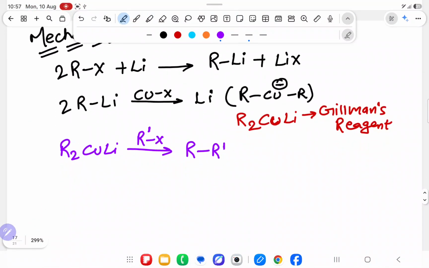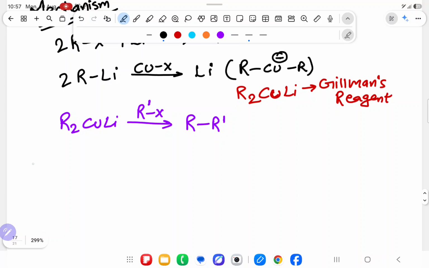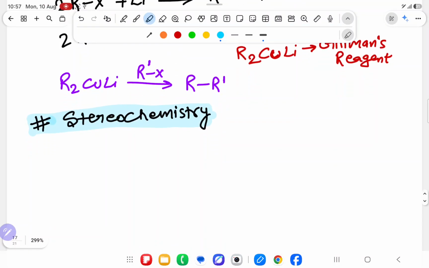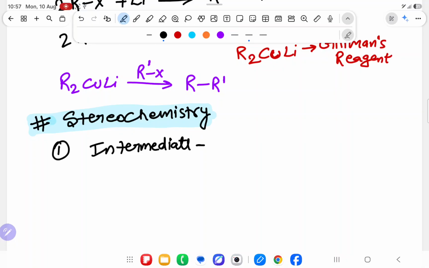Now, a problem is there, see once again. Something is very fixed that you have to know. Now over here we are going to write stereochemistry. If I write important point in some place or stereochemistry, both have the same meaning. Don't get confused asking why I have not written stereochemistry there. If I remind, I will write stereochemistry or important point. Both have the same meaning in this part of organic chemistry. First important point: what is the intermediate? Sir, the intermediate is carbanion. I have written it in the first part.